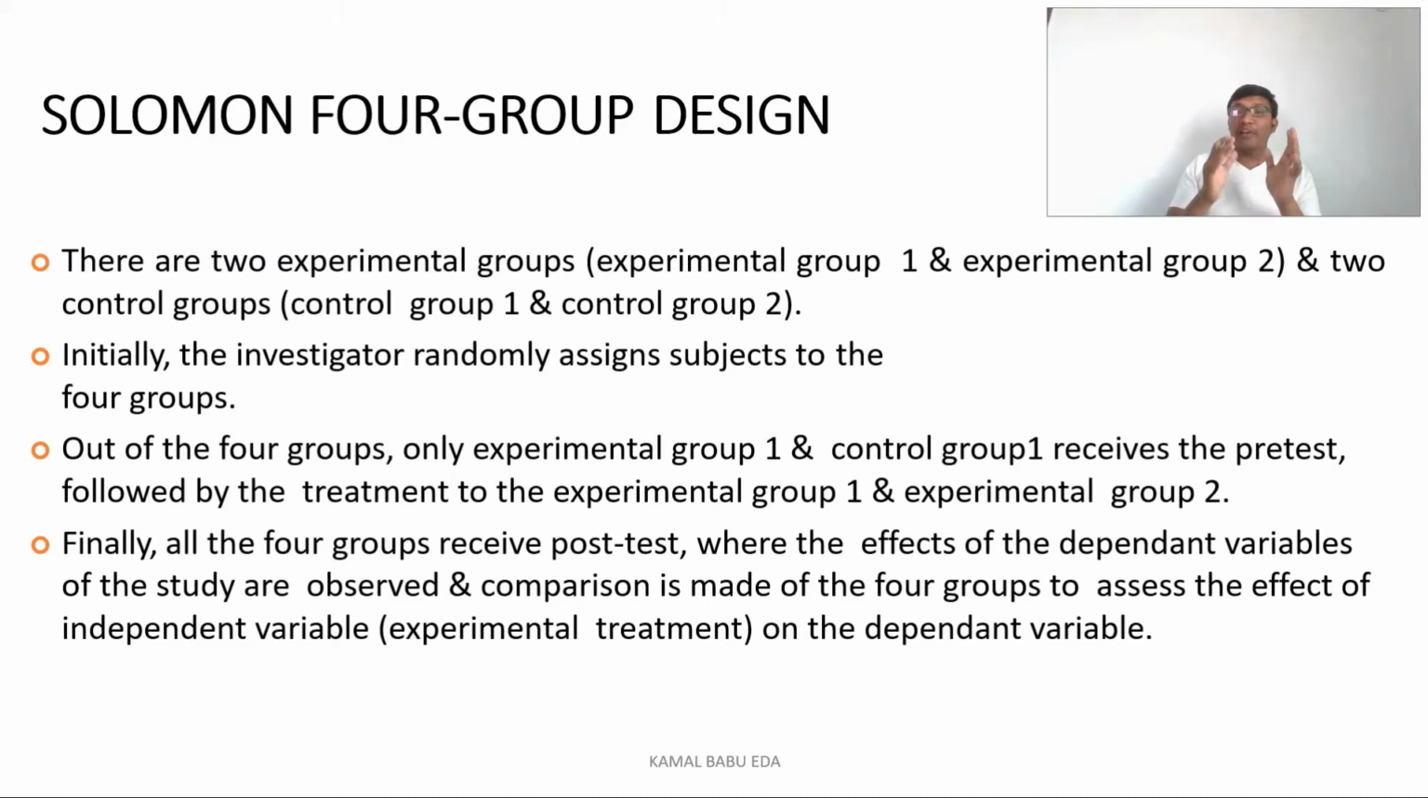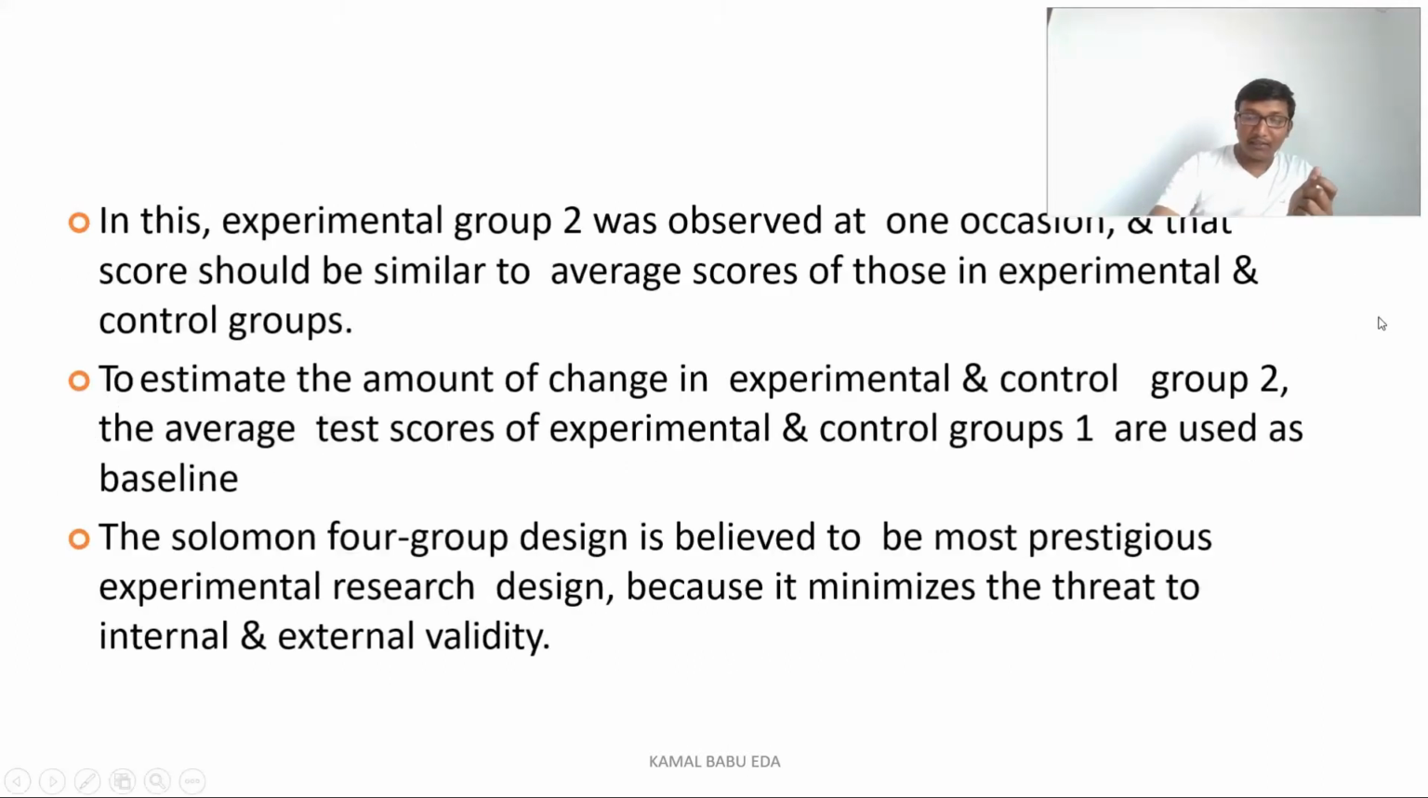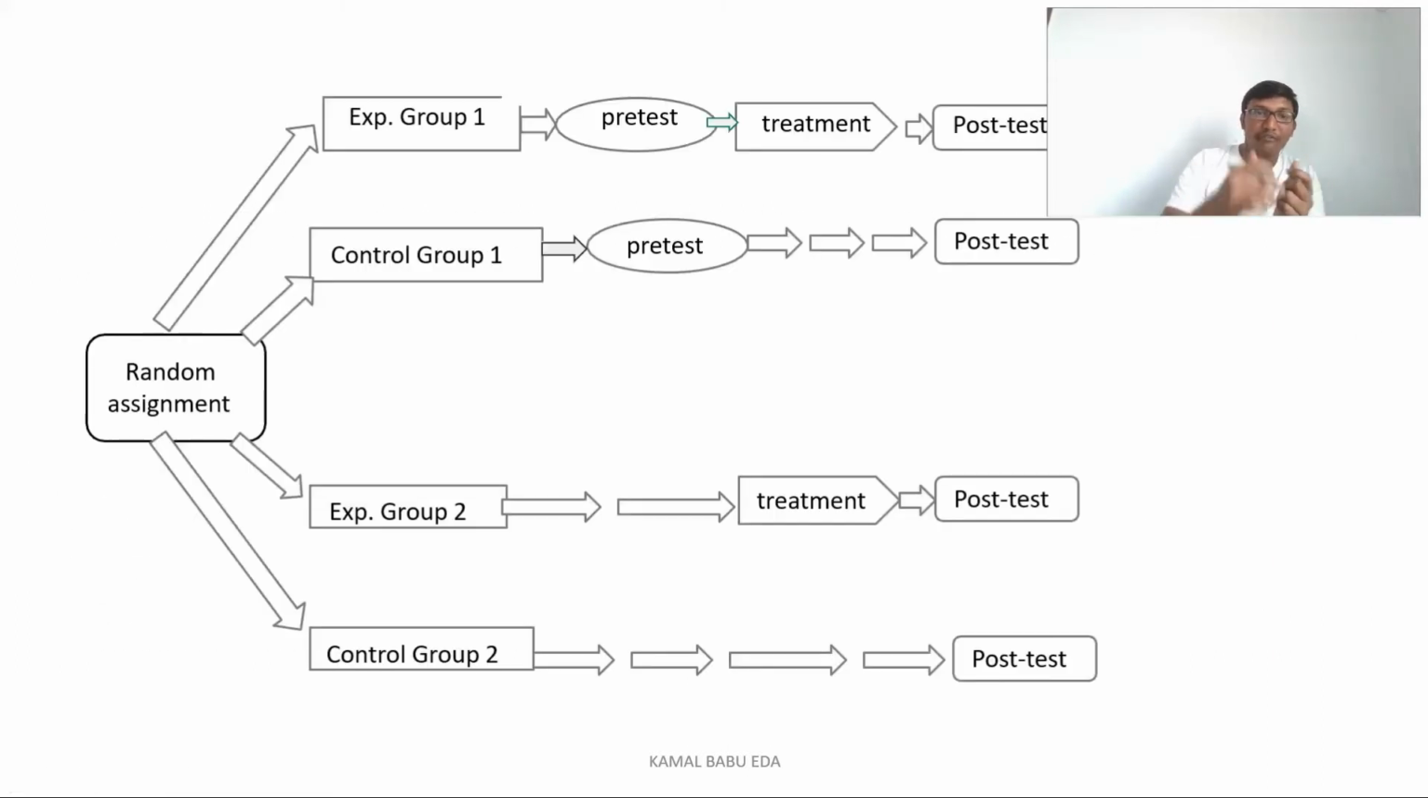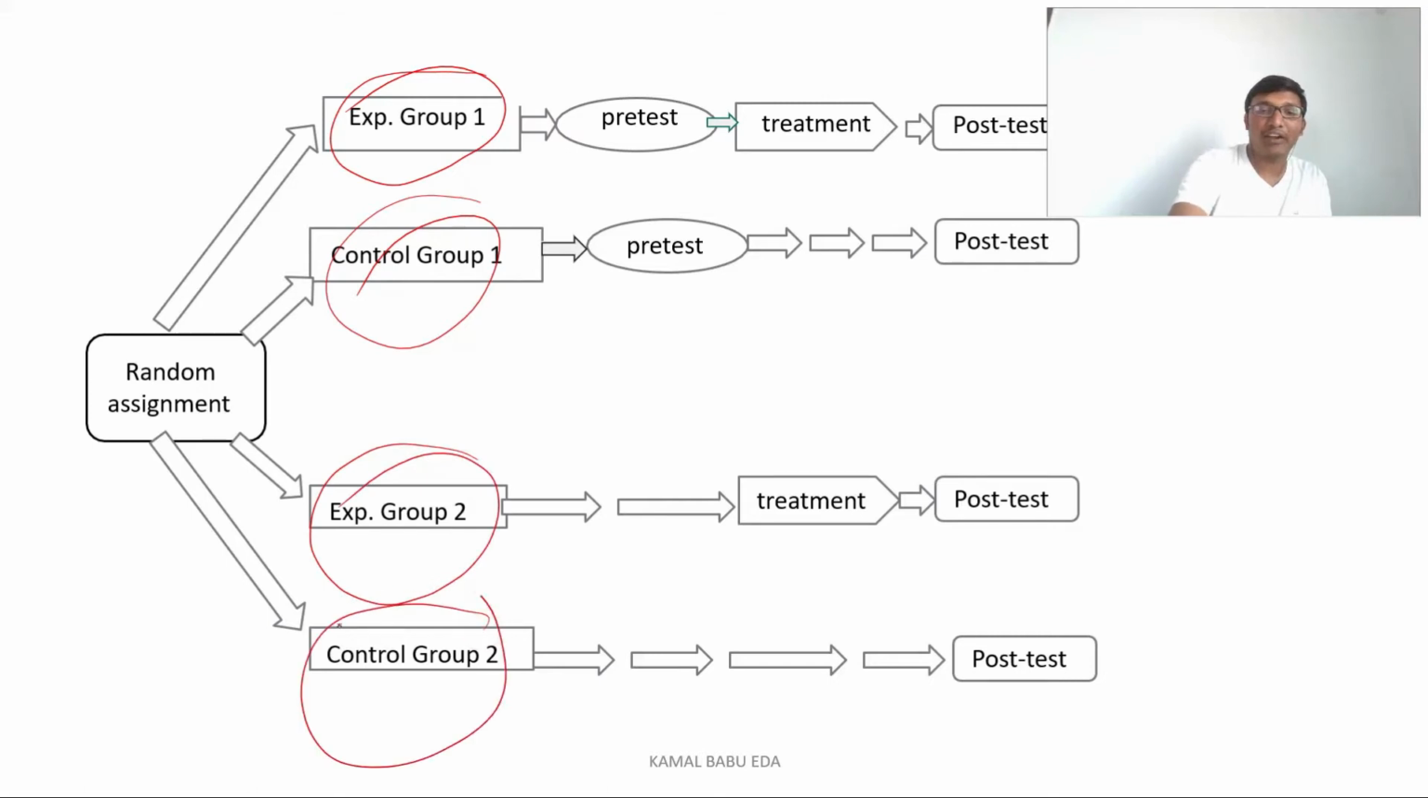We'll randomly assign the subjects to the four groups, the same method as we followed previously. Out of these four groups, we'll take experimental group 1 and control group 1 as one group, and experimental group 2 and control group 2 as the other group. If you see the slide, we have four groups, as I am saying: experimental group 1, control group 1, experimental group 2 and control group 2.